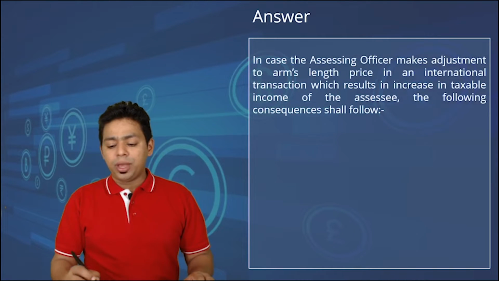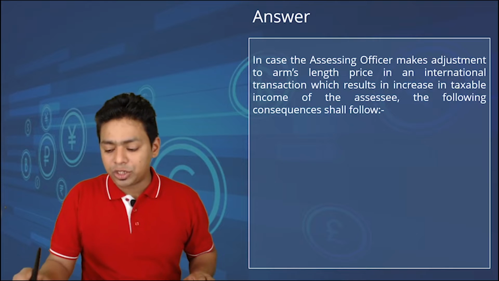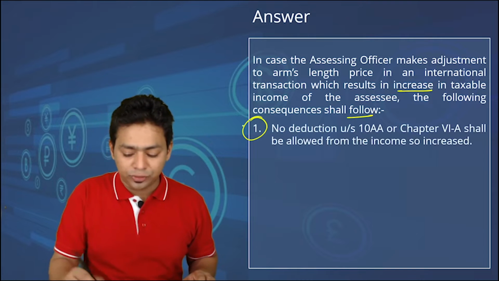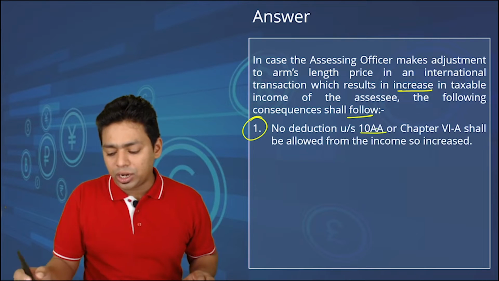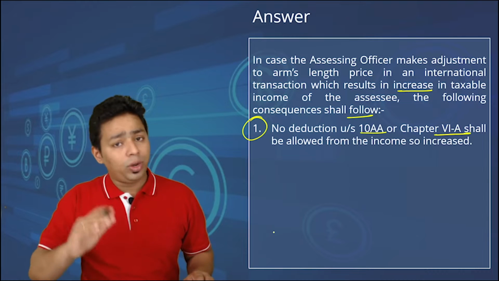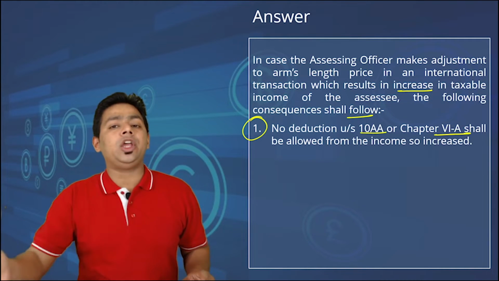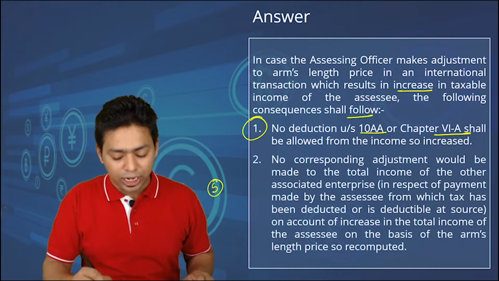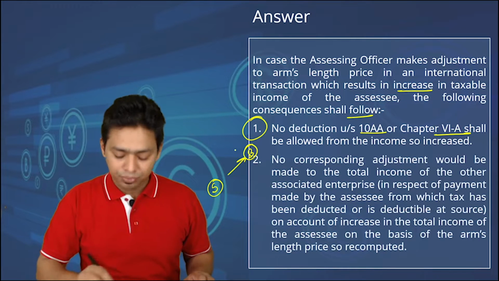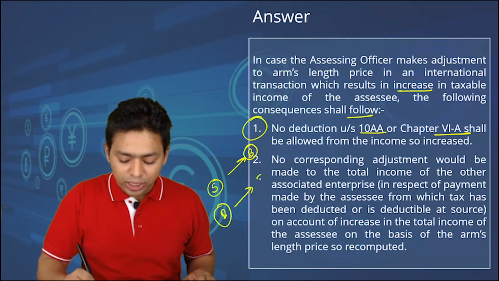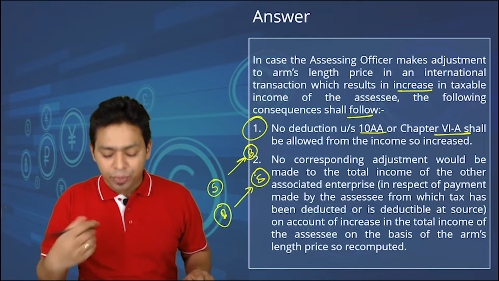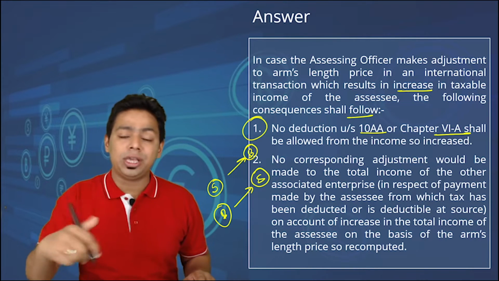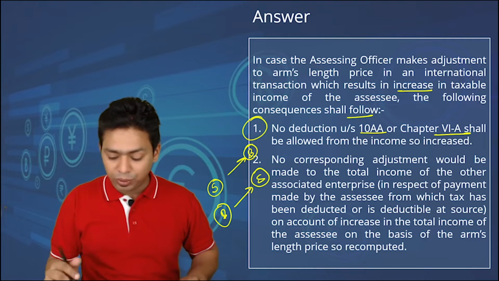In the case the AO makes adjustment to the arm's length price in international transaction which results in increase in taxable income of the assessee, the following consequences shall follow. This is the first consequence. You are not going to get any deduction under 10AA or chapter 6A. Your income will go up, but consequently you will not get any deduction. At the same time, if you are doing the adjustment in the seller's book, a buyer's book will not be revised. And if you are doing the adjustment in the buyer's book, a seller's books will not be revised, meaning thereby there will be only one side effect which is giving the positive effect. The opposite party which will give us a negative effect, we will ignore that particular adjustment.